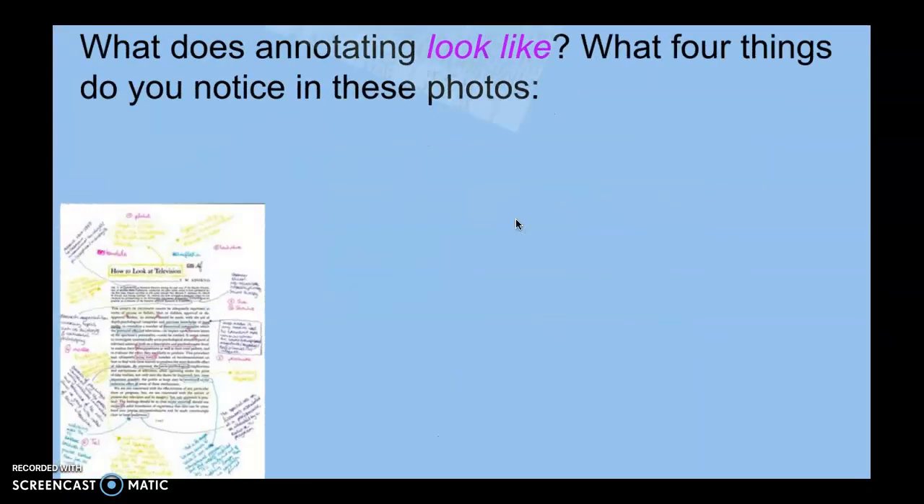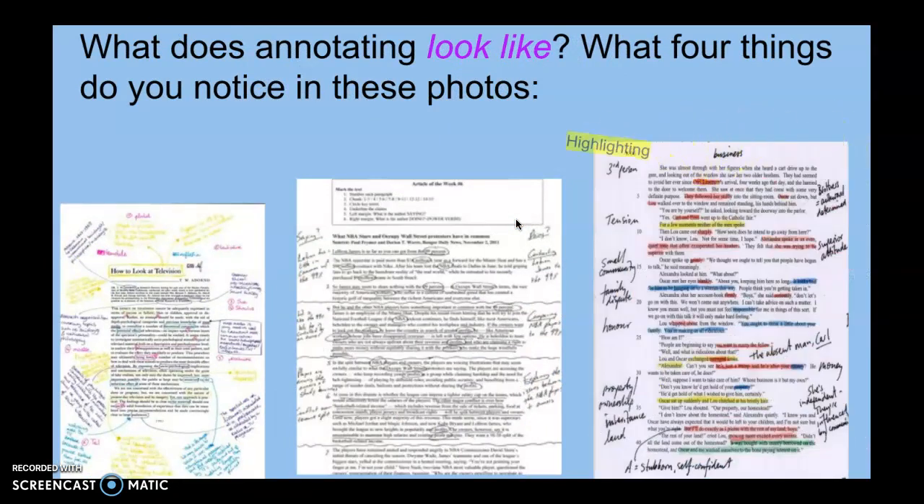So again, just to revisit what annotating will look like, we have 3 documents here on the page, and there's 4 things that you should notice about these photos. There's highlighting being done, there's circling, there's underlining, there's notes in the margin. These are all ways that we interact with the text and we put our thinking down. Anything that we would want to be saying out loud, or questions that pop into our head, or those aha moments, oh, this is what this means, those are the kind of things that you should be writing down and annotating in your text.